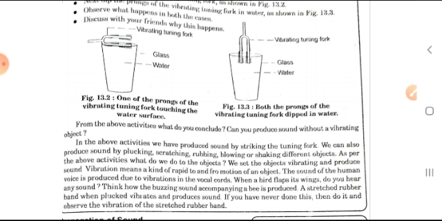So for sound, it is very important that a medium should be present. Without any medium, sound cannot travel. So we cannot hear anything.